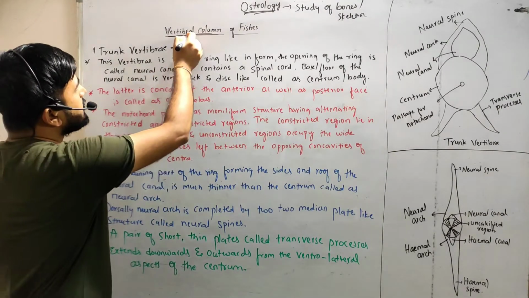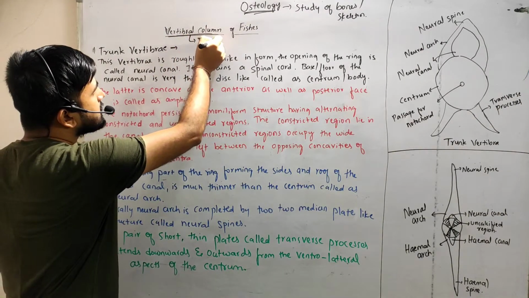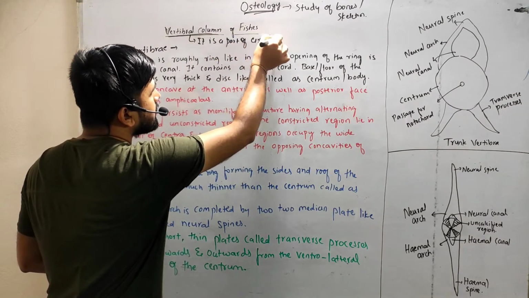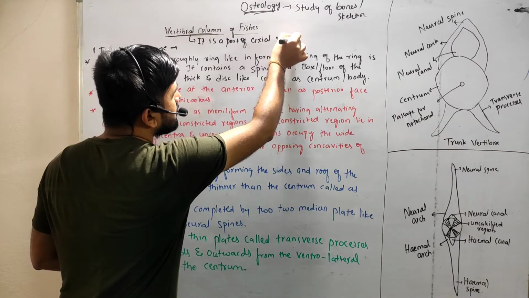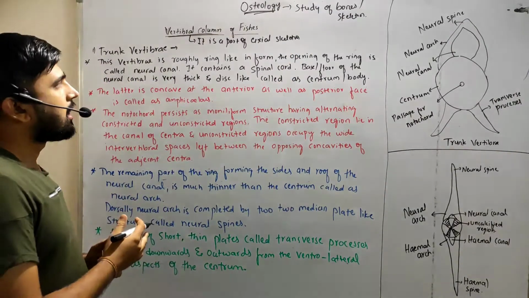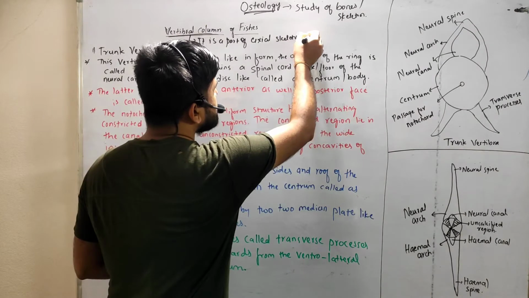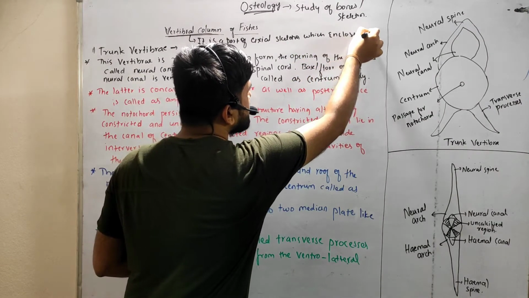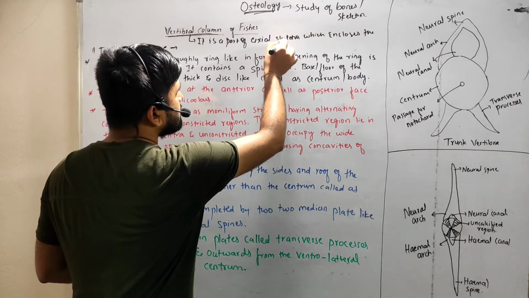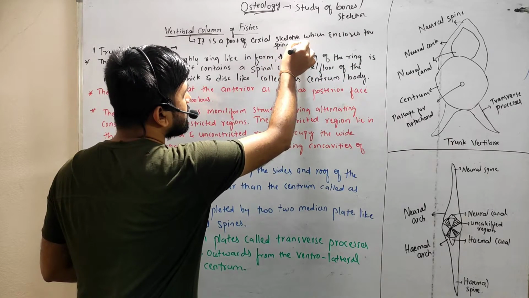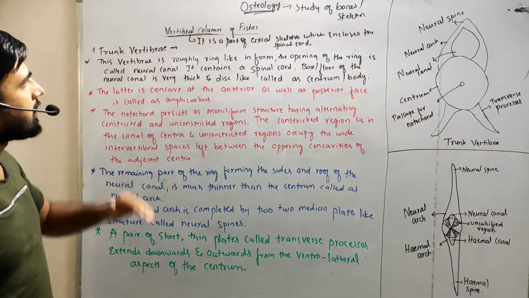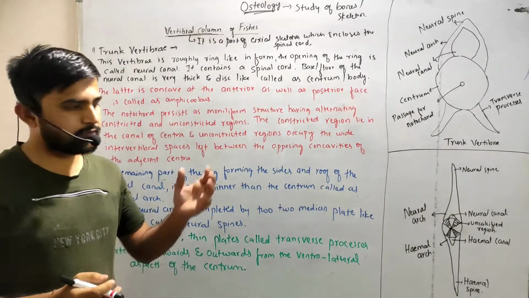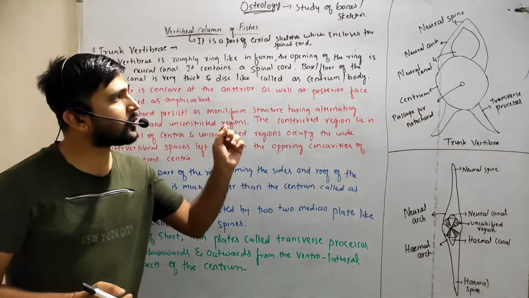The vertebral column is a part of the axial skeleton which encloses the spinal cord. It covers the spinal cord, and not only the spinal cord,